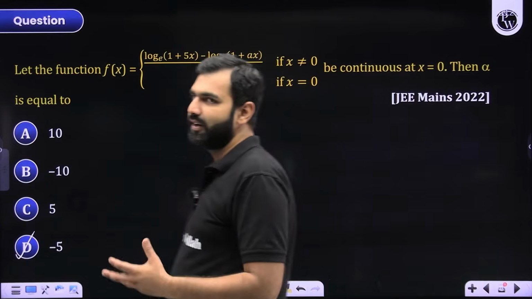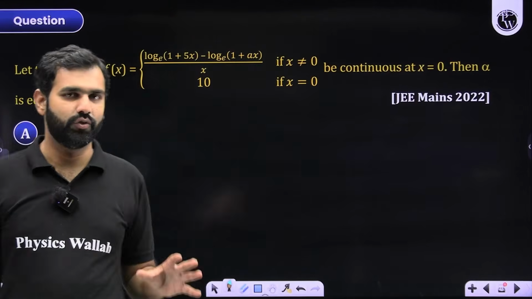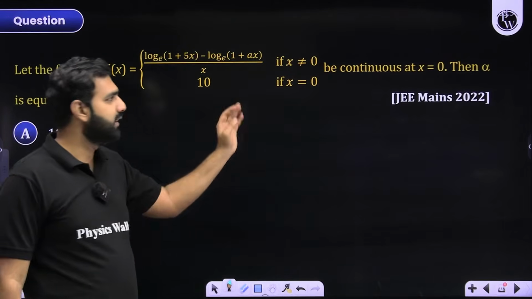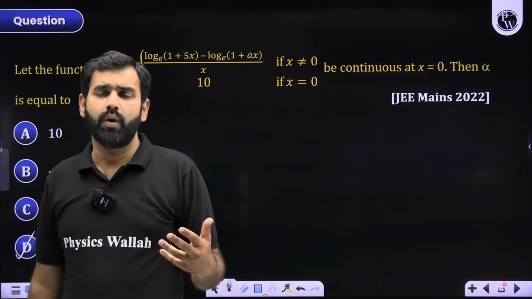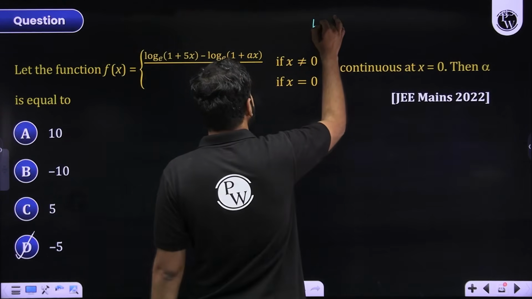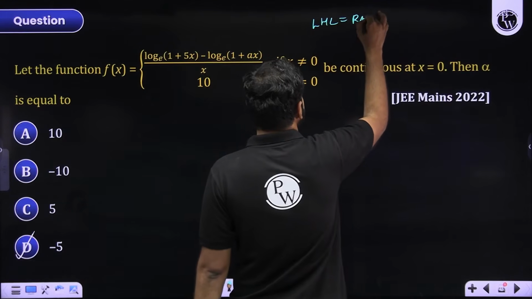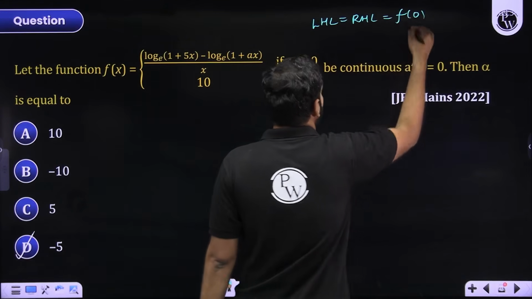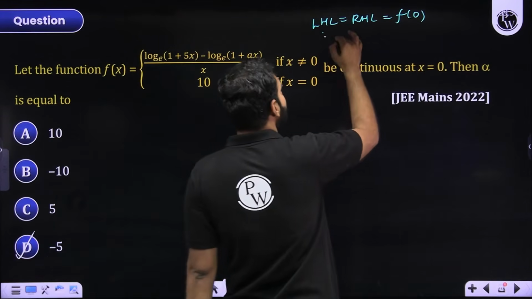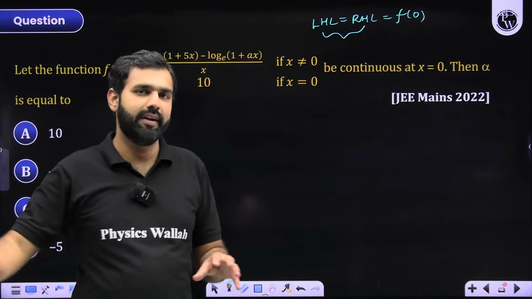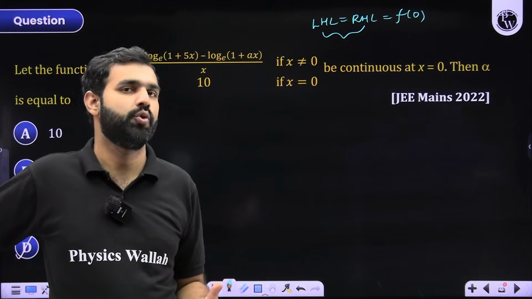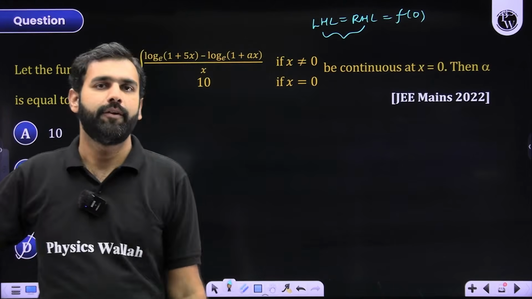Let us understand all of this, what we have discussed so far, through one more example, one more question. This question says that this is a function and it is continuous at x is equal to 0. What does it mean? If it is continuous at x is equal to 0, then its left hand limit, right hand limit, and the value of the function at 0, all three should be same. And if it is said to be continuous, why should I explicitly find LHL and RHL? Why can I not simply find the limit of this function when x approaches 0? That should also work.